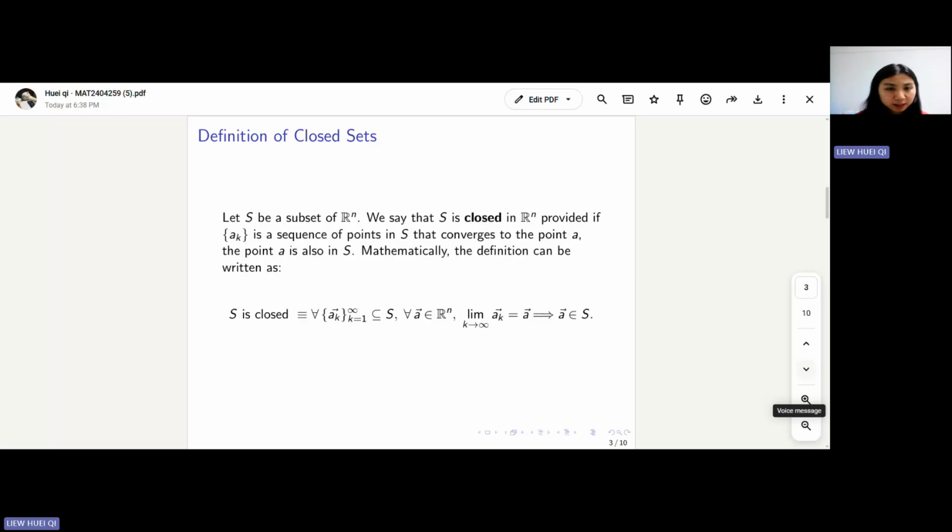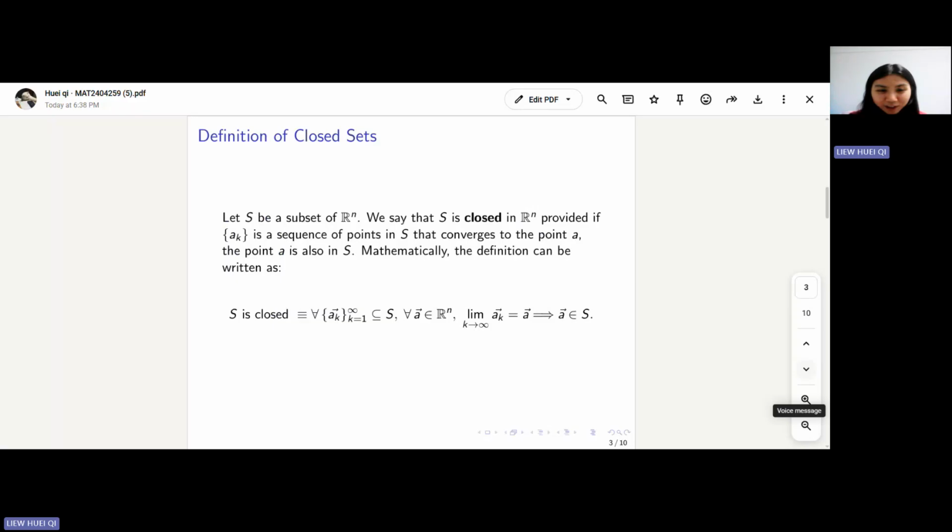In mathematical analysis, sequences are one of the most important tools to describe convergence. Instead of directly studying geometric objects in Rn, we often use sequences because they give a precise way to describe limiting behavior. In fact, many concepts in analysis can be reformulated using sequences, which makes them very powerful and important. So this definition means that if we take any sequence inside the set and it converges in Rn, then its limit must still remain inside the set. This means the set is stable under limits of sequences.